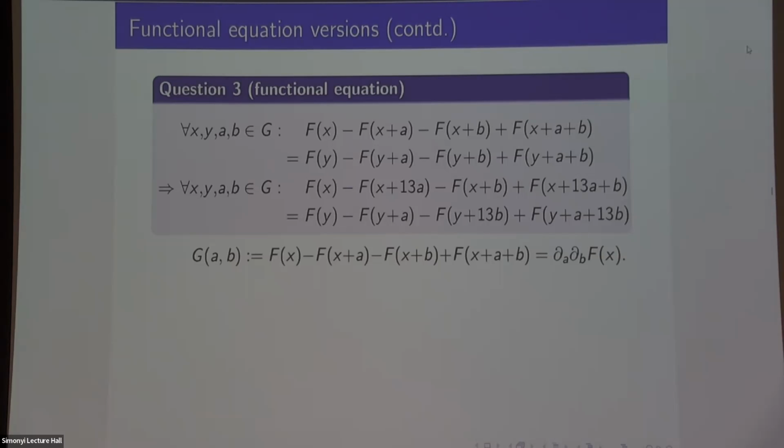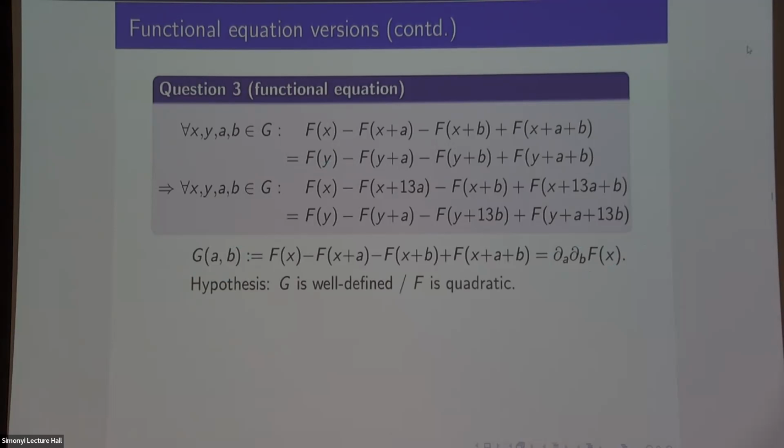So if I take the second derivative of f, the second discrete derivative, I take f of x minus f of x plus a, and then do the same with b. Then the hypothesis, and this is exactly this expression here, is that this doesn't depend on x. That this expression for one value of x is equal to the same expression for y. So that's really saying that as a function of a and b of the derivatives, this is well defined.